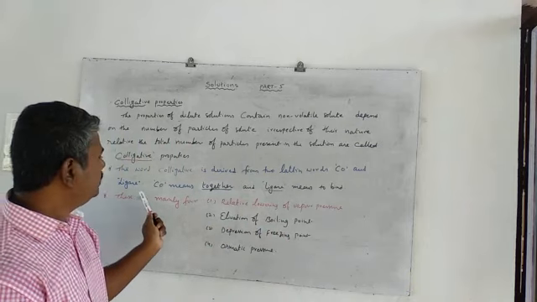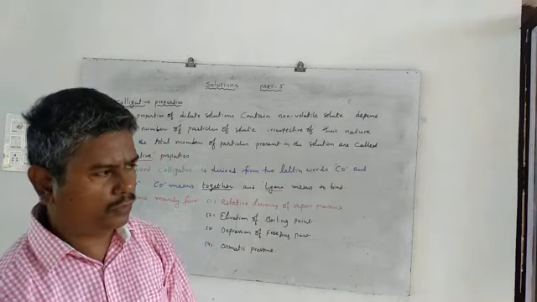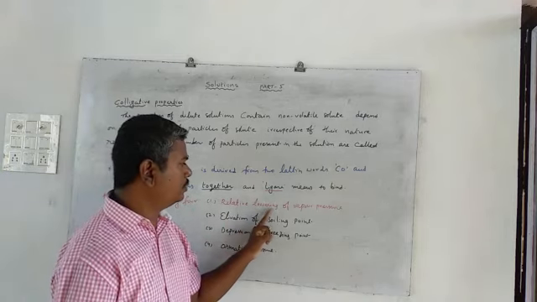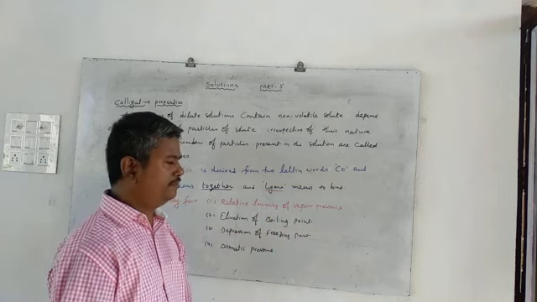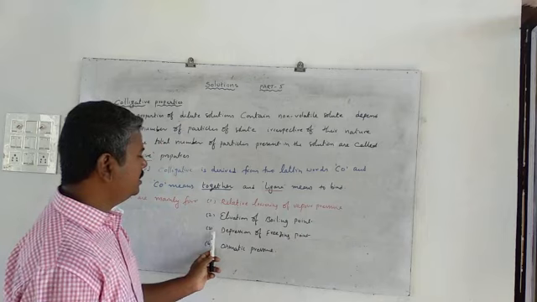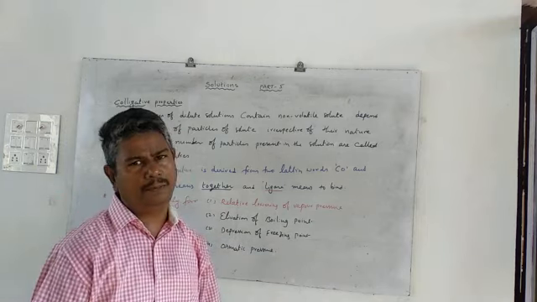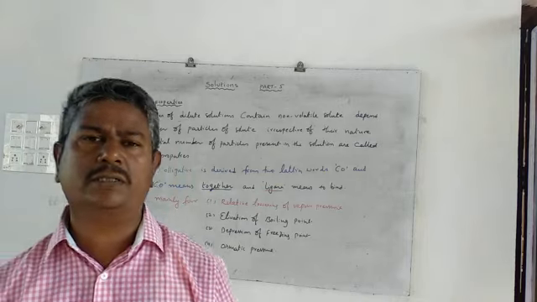Here we discuss mainly four colligative properties. What are the colligative properties, students?